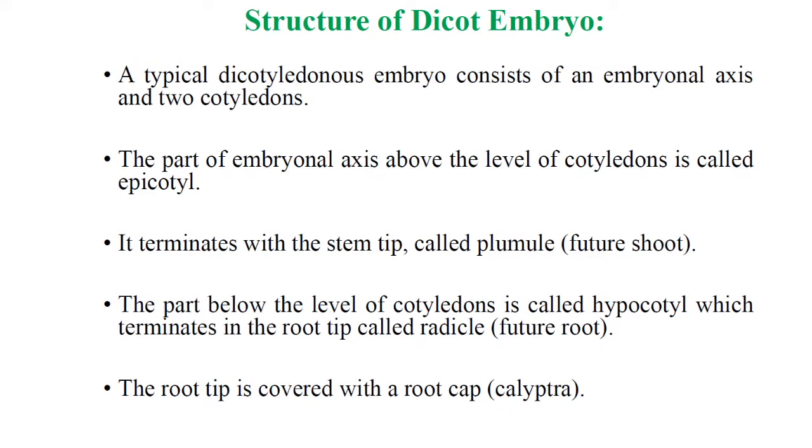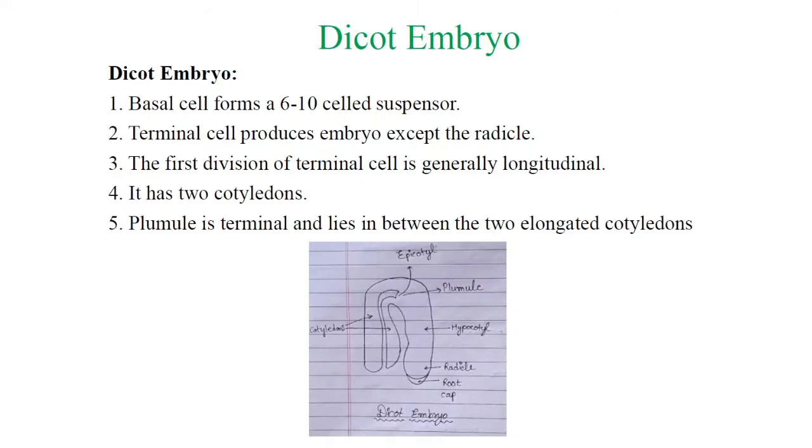And the root tip is covered with the root cap, that is the calyptra. With the help of that, development of the roots takes place. Here is simply the figure of the dicot embryo, and these are the 5 points related to the dicot embryo.